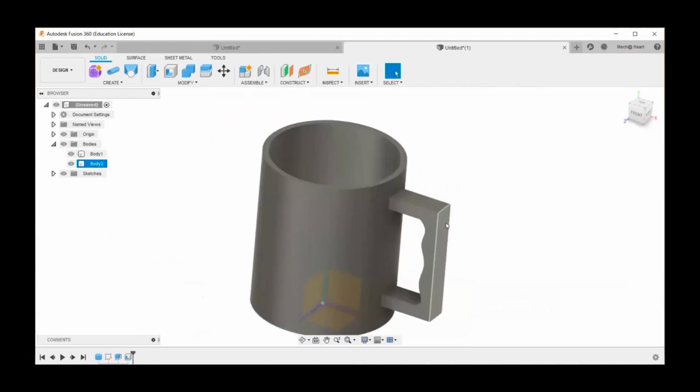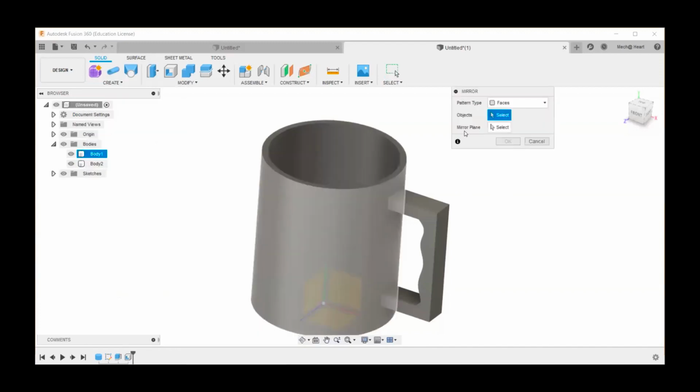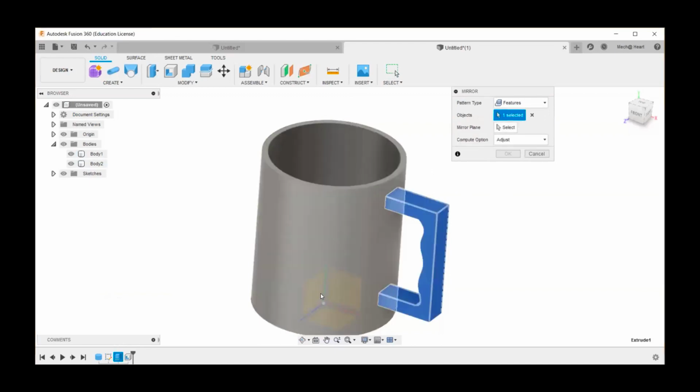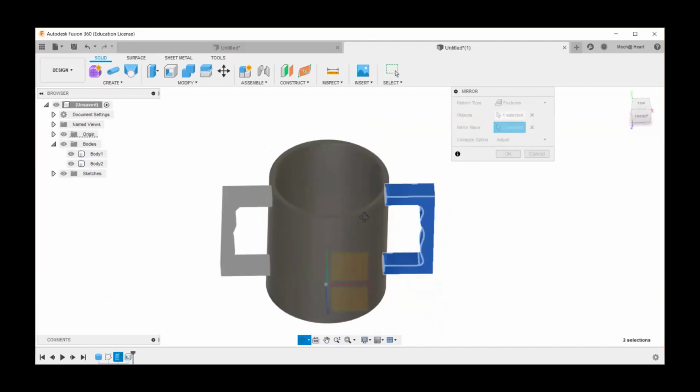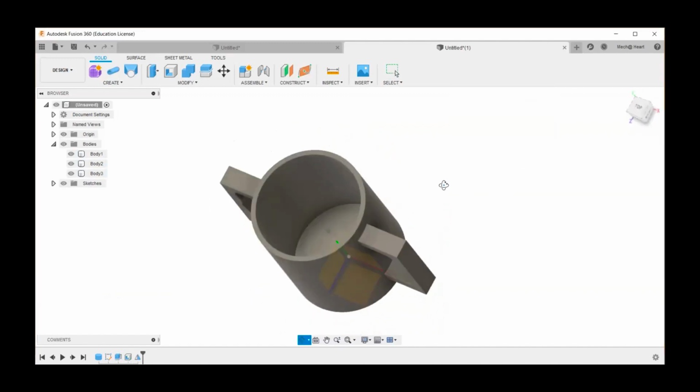Now this portion, we know that this handle should be on the other side also. So I'm going to have this. I'm going to avoid giving fillets to save time. So I can go to create and mirror, and I'm going to mirror this feature. I can also select bodies because now our handle is a different body, but I'm going to use the features option and I'm going to use this feature, which has to be mirrored on this line, right? So this is my cup.